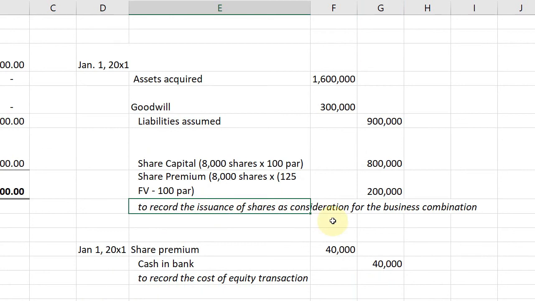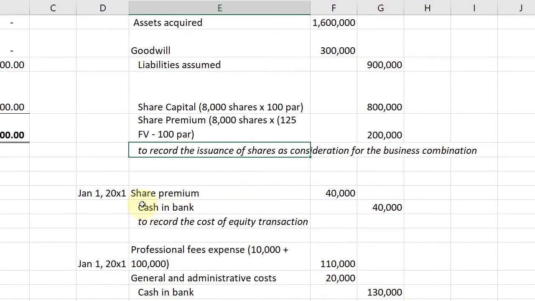Okay, next in line is we have to record also sa cost ng equity transaction. The standard tells us that the cost of issuance of equity instruments, or the share issuance cost, will always be deducted sa equity part, especially sa share premium or additional paid-in capital.